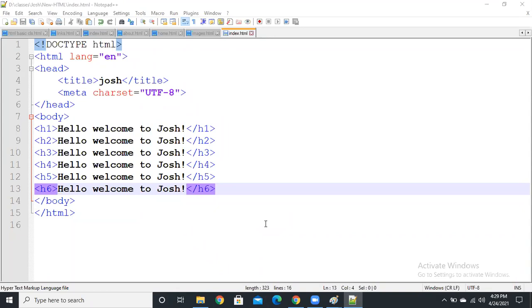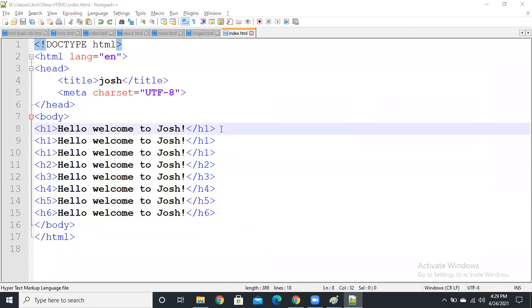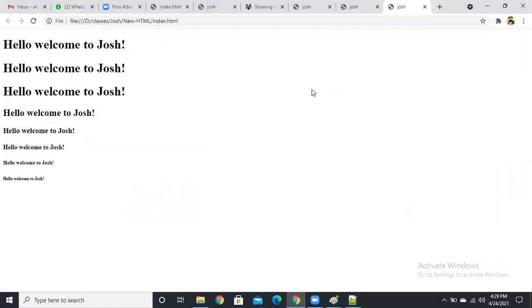But note, guys, in a single page we use only one H1. If you use more H1s you will still get output, not an issue, but it's not a standard, guys.